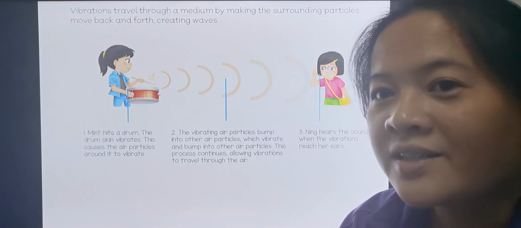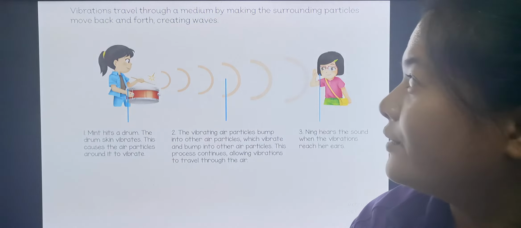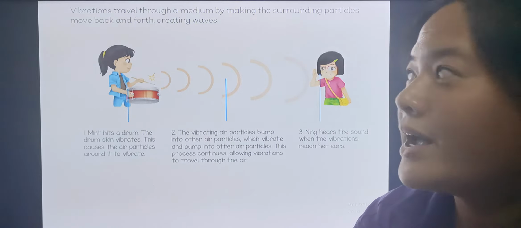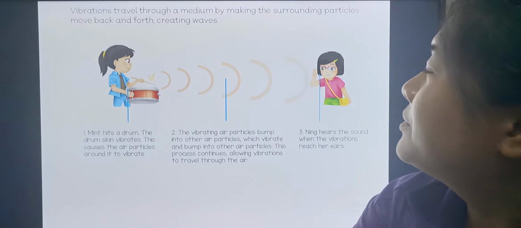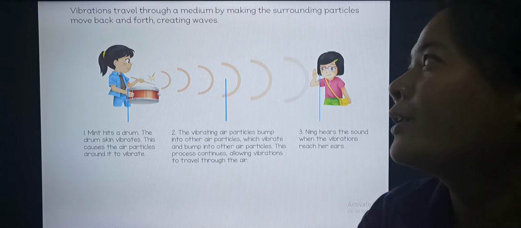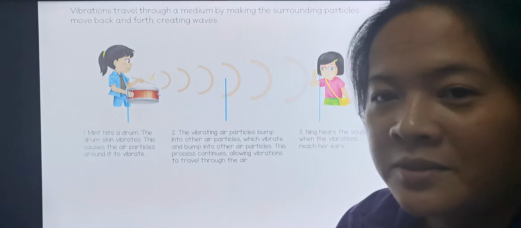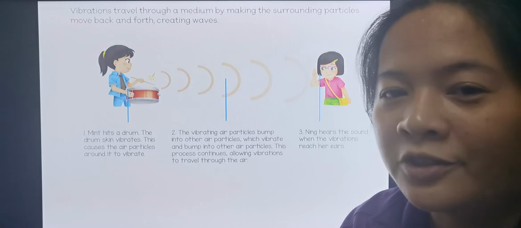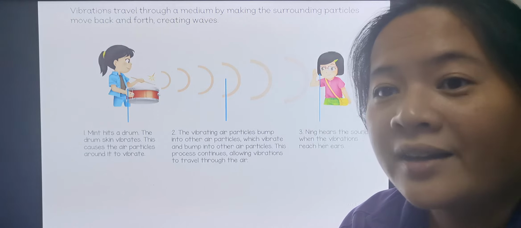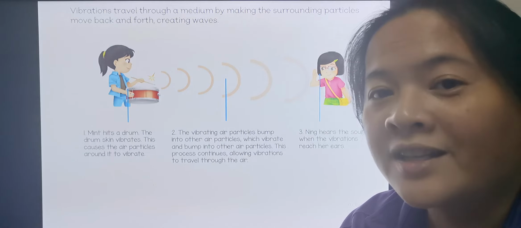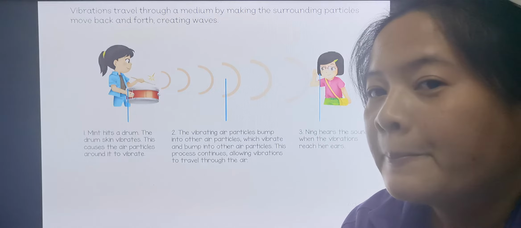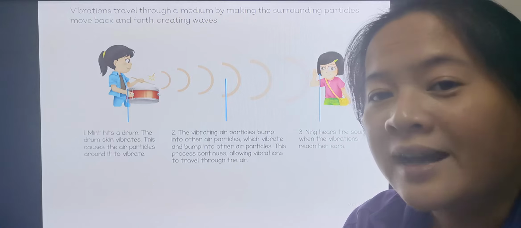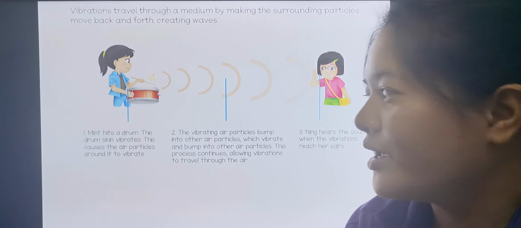Teacher Yuri discussed how sound travels. Vibrations travel through a medium, making the surrounding particles move back and forth, creating waves. I hope you understood this already. So we have three kinds of medium. We have solids, liquids, and gases. These are the mediums of sound, and if there is no medium, sound cannot travel.